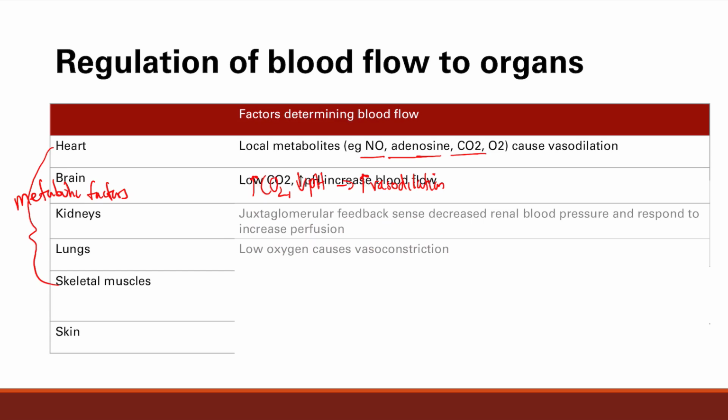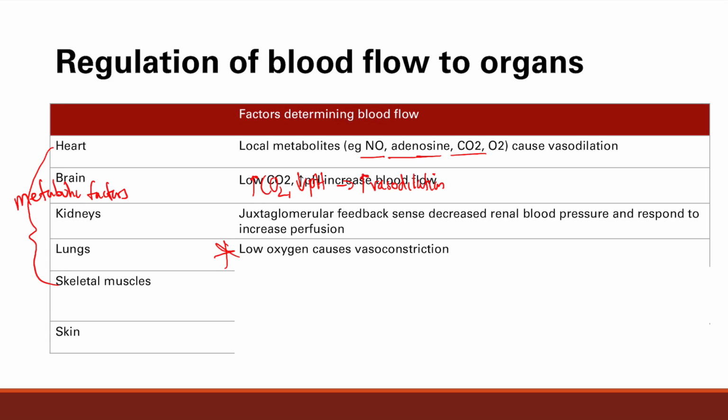And why does this happen? This happens because the lung is for gas exchange. So you want areas of high oxygen. Blood in the lungs is not carrying much oxygen. Blood in the lungs is there to receive oxygen. So you want blood to go to the areas with high oxygen for optimal gas exchange. So if blood is going to low oxygen areas, it's kind of useless. It's going to pass through the low oxygen areas, not get a lot of oxygen, and go back to the heart. So this is an important distinction.